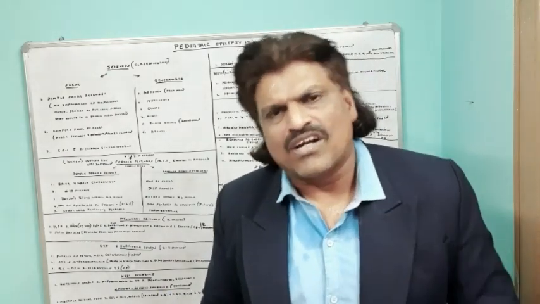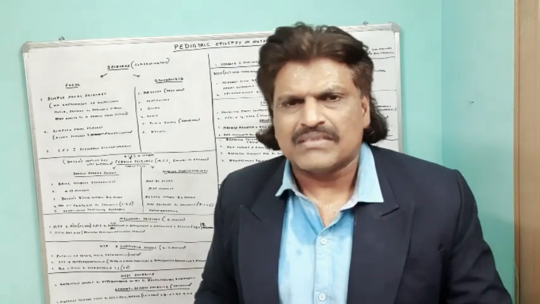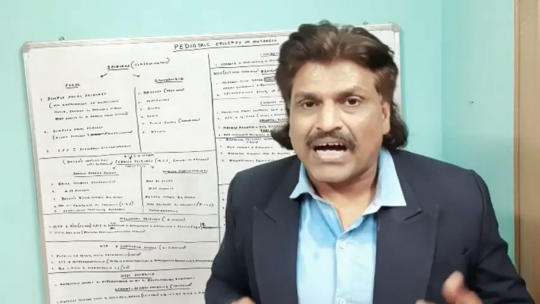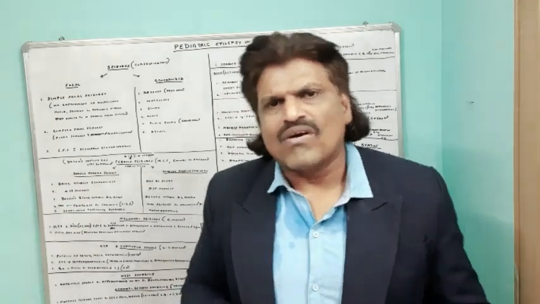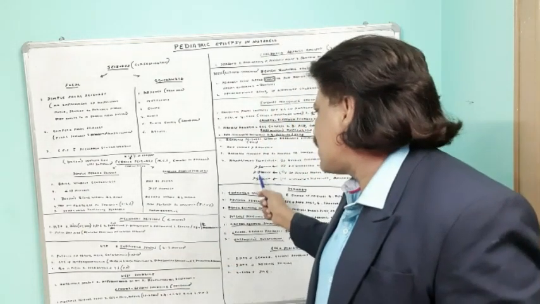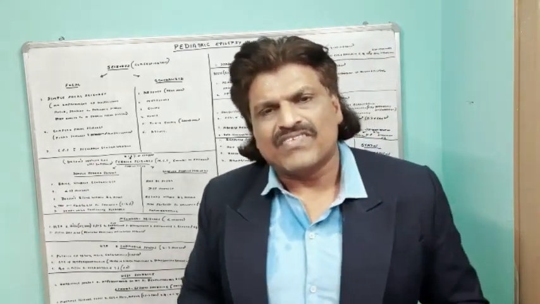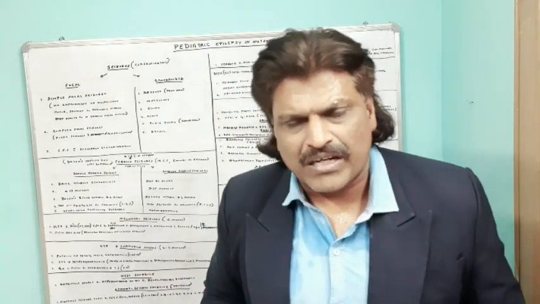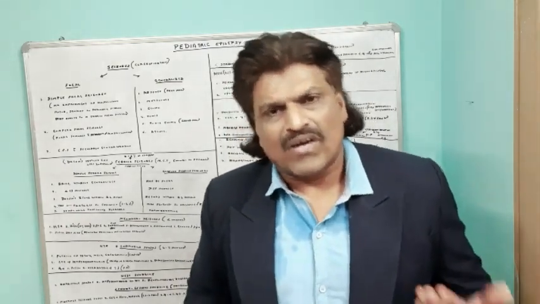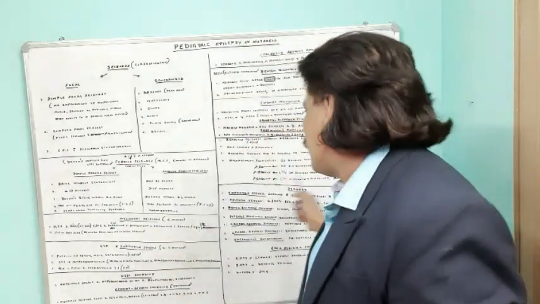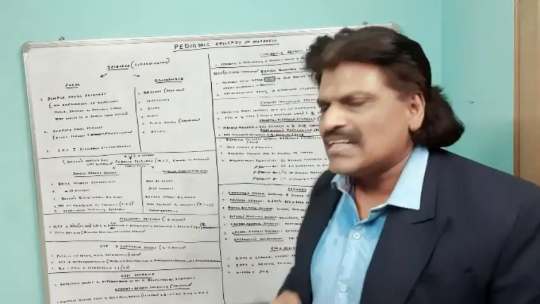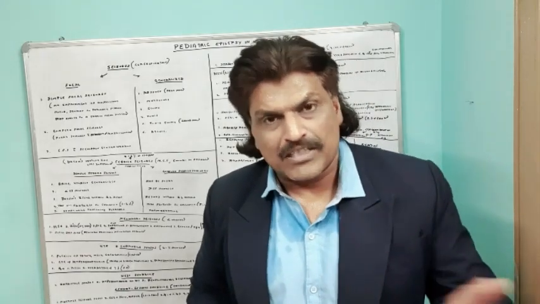If the seizures are not getting controlled and go beyond 4 to 5 minutes, then we give IV lorazepam. That is the drug of choice. But if the seizures are still going on even after 15 minutes, then we give the second line agents, that is IV phenytoin 20 milligrams per kg body weight, or levetiracetam, or fosphenytoin, or sodium valproate. If the seizures are still continuing, even phenobarbital can be given, especially in children.